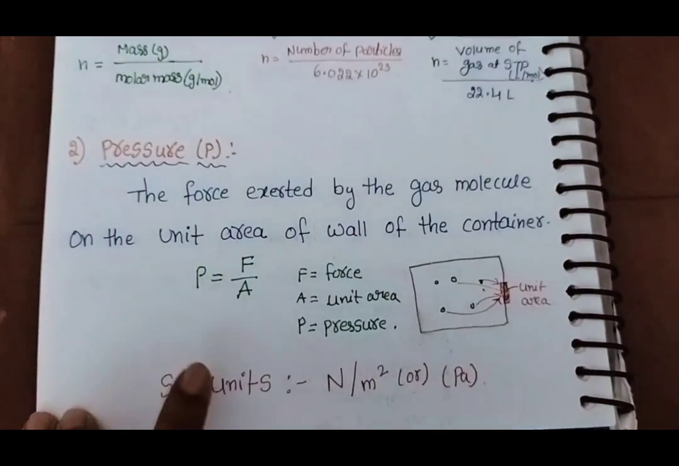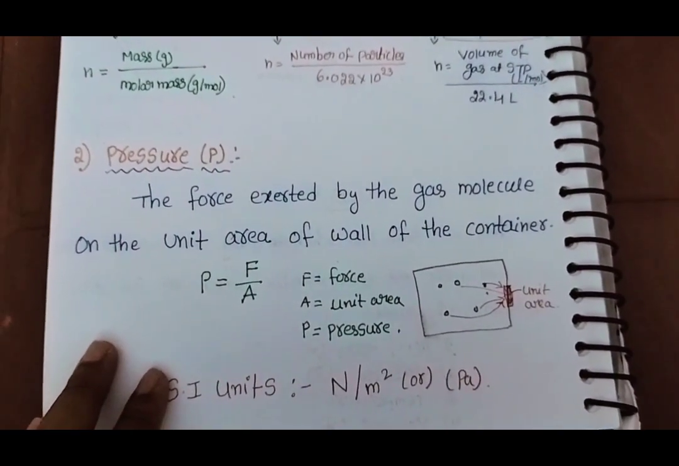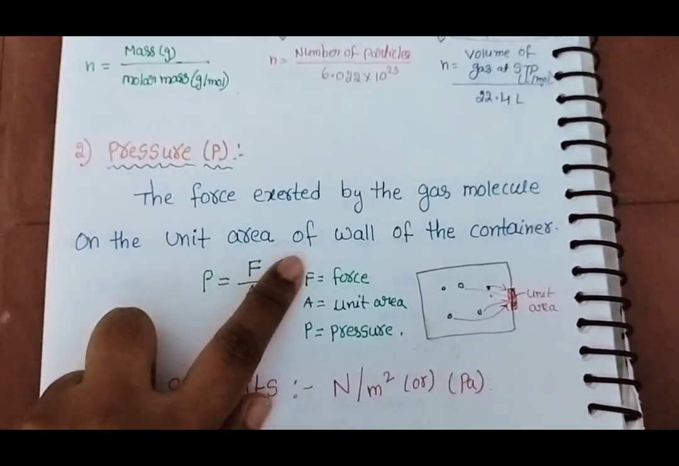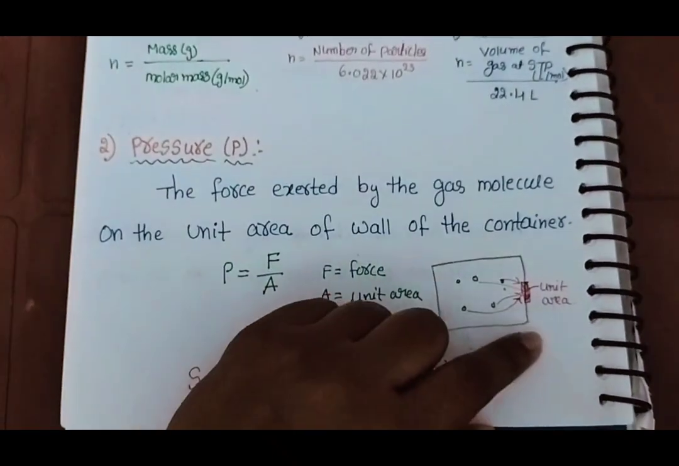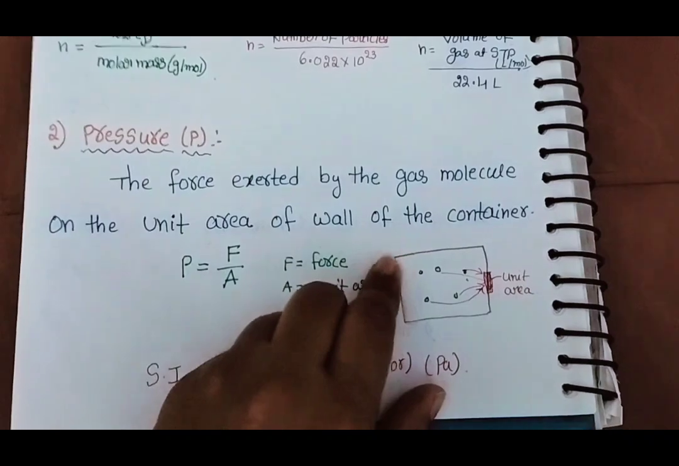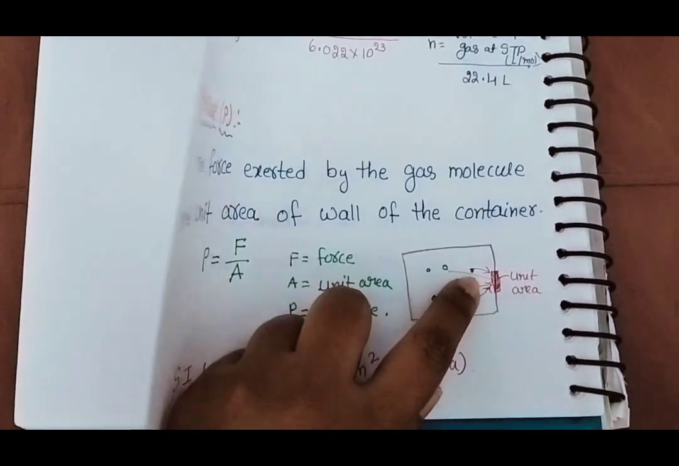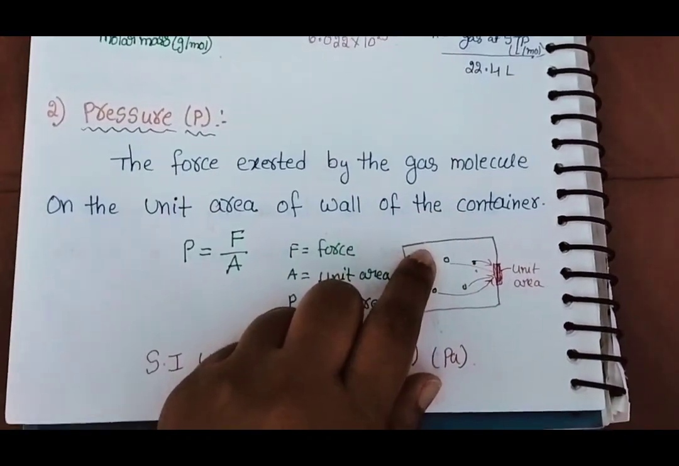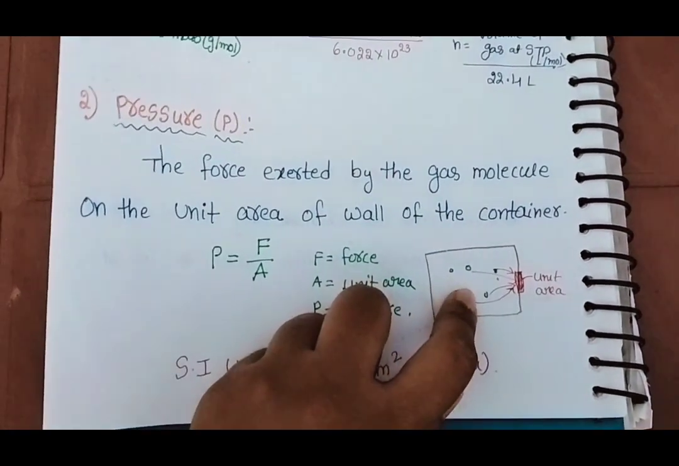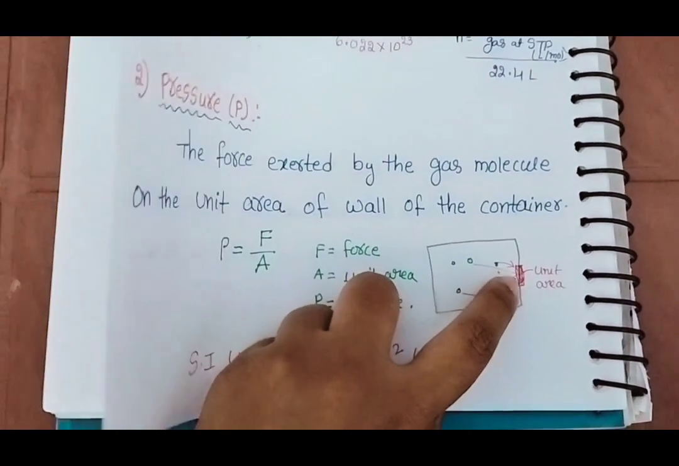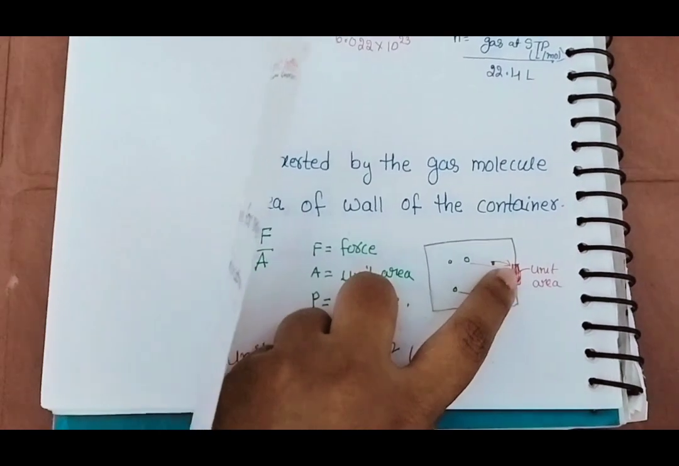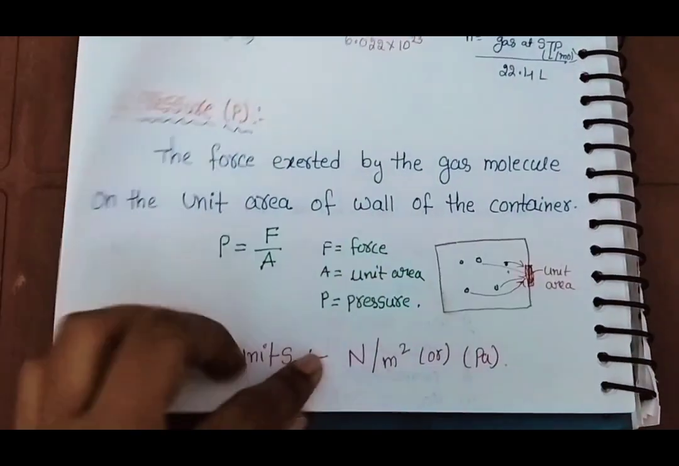The second variable is pressure. What is the meaning of pressure first of all? It is the force exerted by the gas molecules on the unit area of the container. For example, if you see this diagram, you will come to know clearly. Here, this is one container. Inside the container, some particles are present. They are moving fast. When these particles move fast, they come and hit this area of the wall of the container.